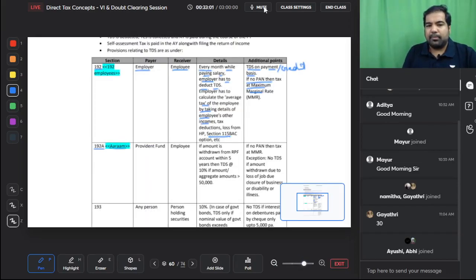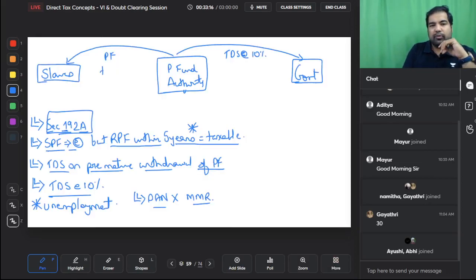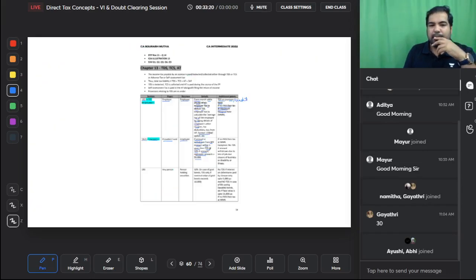192A is the Provident Fund Authority paying money to an employee. If the amount is withdrawn from the RPF account within 5 years, then TDS at the rate of 10% applies if the aggregate amount is greater than 50,000. I forgot to mention this: the amount withdrawn should be more than 50,000. So basically it should be a sizable amount.